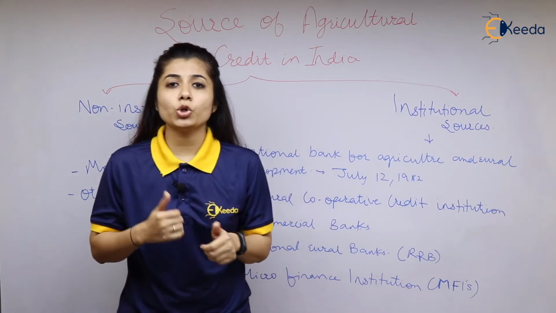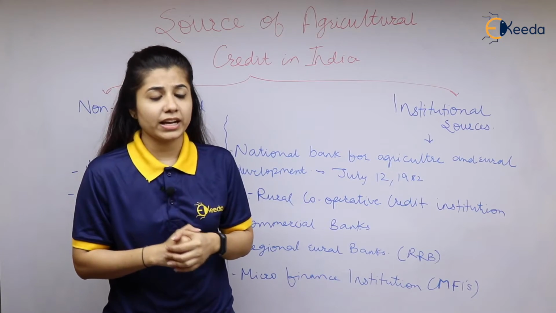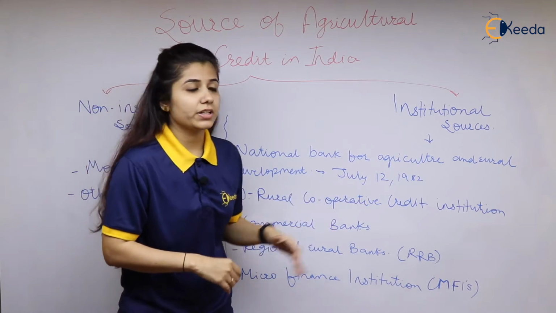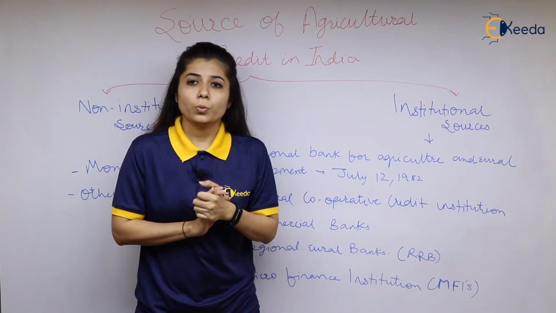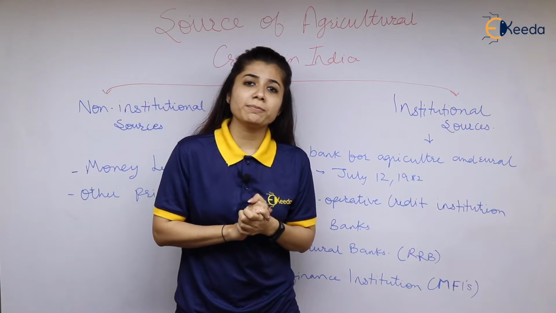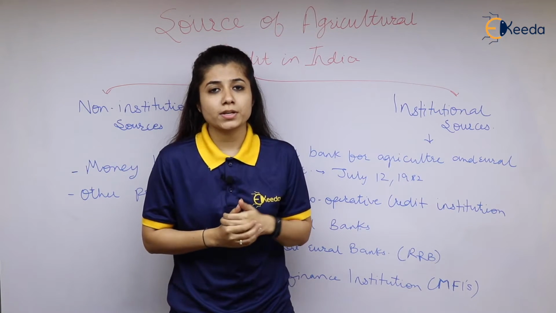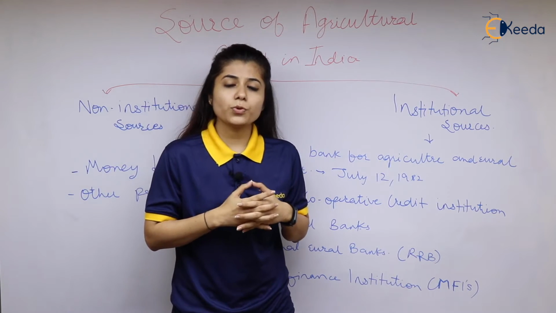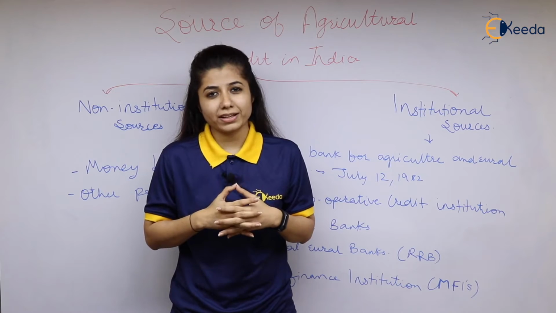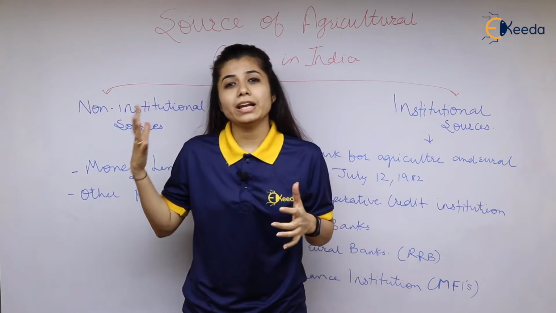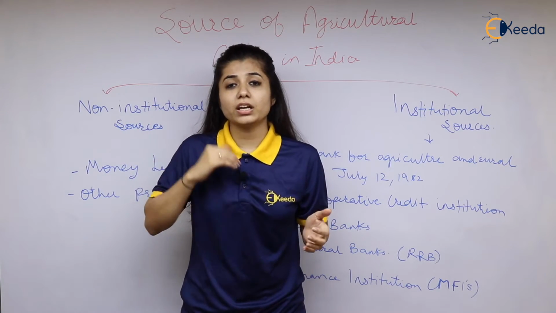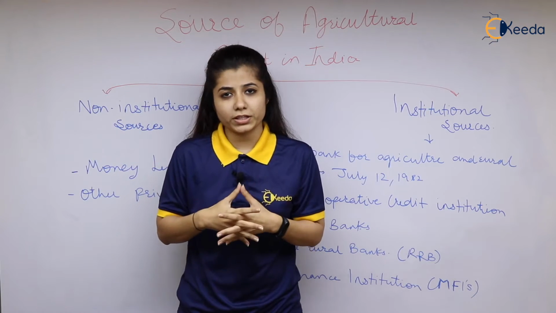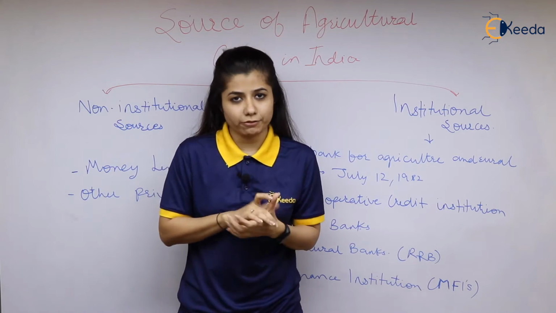Apart from that, there is also a long-term structure in the rural cooperative credit institutions. When I speak about long term, it can be further classified into two types. One is for the state level and the other one is for primary cooperative banks. It is not done on a very large scale, but on a small scale. The other one is the state cooperative bank, which operates at the state level.